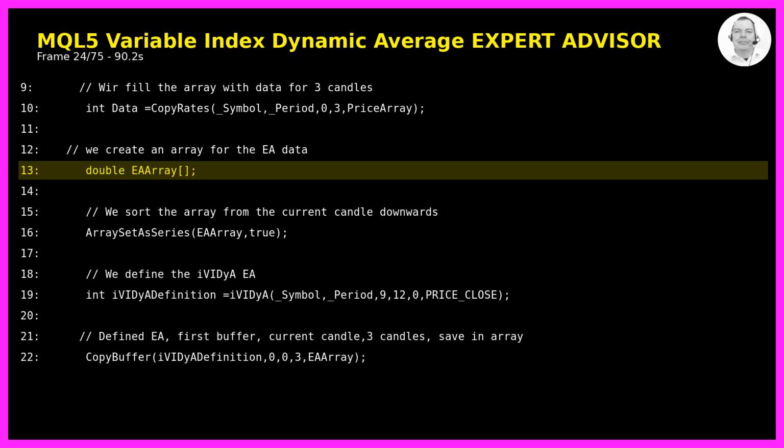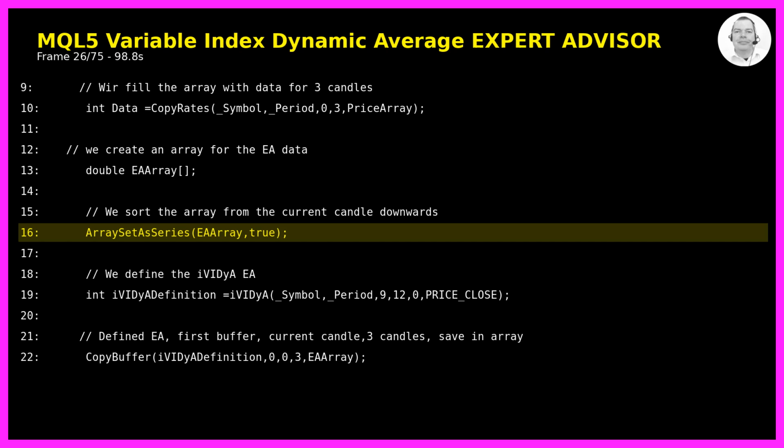Now we create an array for the EA data called EA array. This will hold the values from our iVIDyA indicator. We sort this array from the current candle downwards as well using ArraySetAsSeries. Again, the first parameter is our EA array and the second parameter true sorts it from current candle backwards.